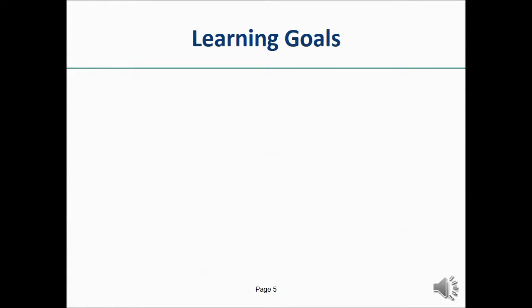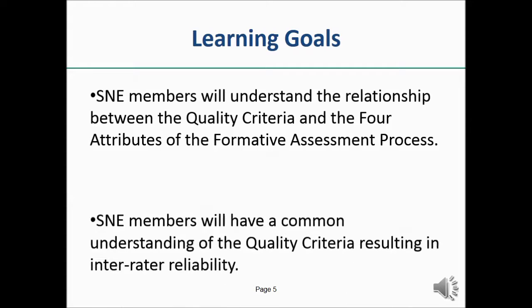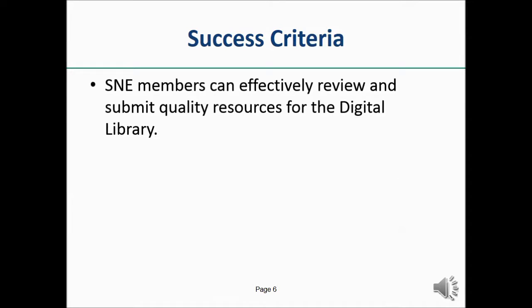The learning goals for Training 5 include SNE members will understand the relationship between the quality criteria and the 4 attributes of the formative assessment process, and have a common understanding of the quality criteria resulting in inter-rater reliability. Upon completion of Trainings 5 and 6, SNE members will be ready to participate in the review of digital library submissions.